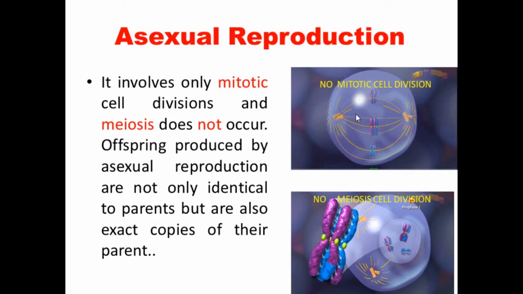When mitotic or meiotic cell division takes place, they resemble their parents but there will be some difference from their parents. The offsprings are different from their parents, but through asexual reproduction, they are an exact copy of their parents. It means they are as it is their parents, the same character as their parents. That is the meaning of not only identical to the parents, but exact copy of their parents.